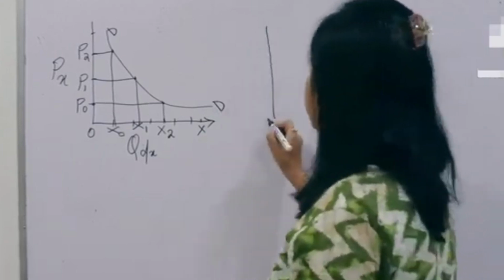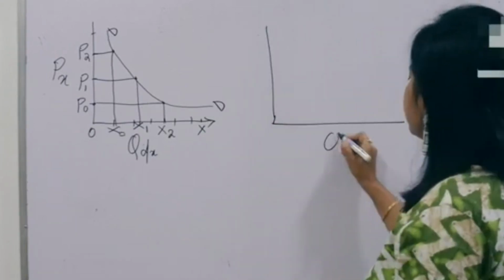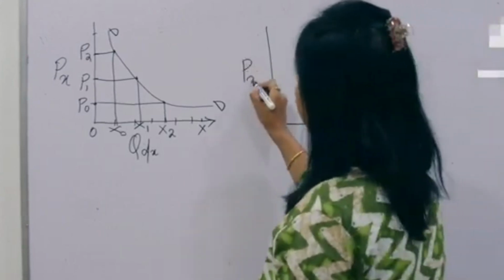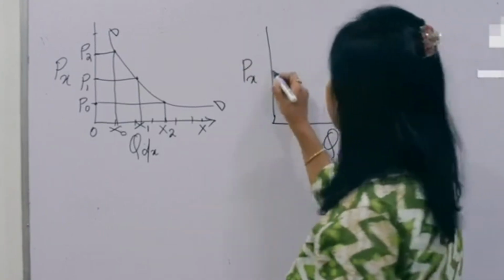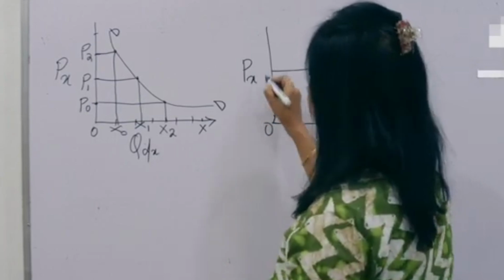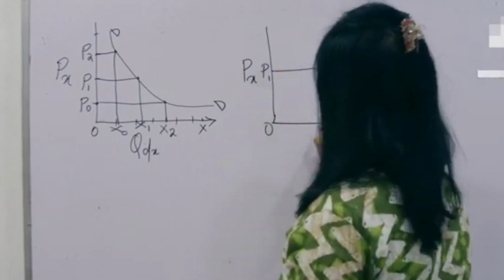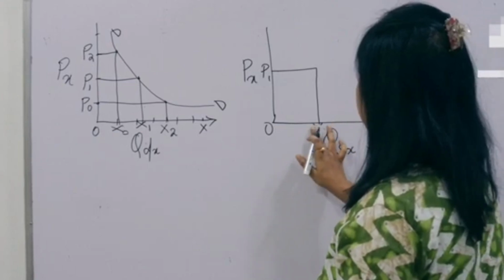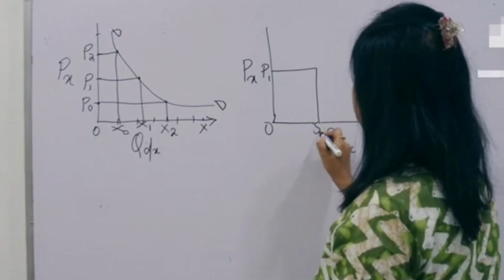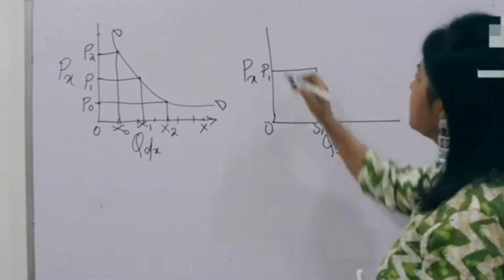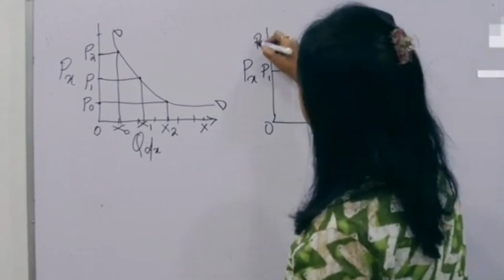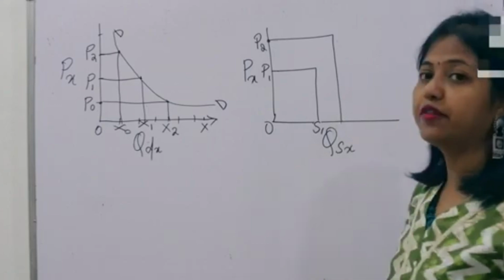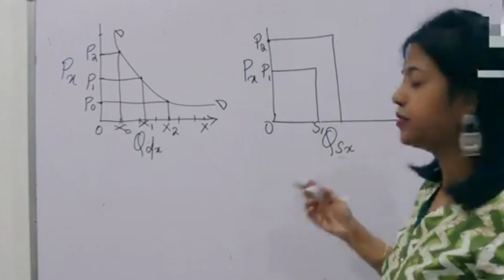But what happens with the supply? Suppose this is the quantity supplied of a commodity X, and this is the price of the commodity X. Suppose we start with this price OP1 and the supply is OS1. As the price increases from OP1 to OP2, the supply will also increase because the supplier will be happy to sell more at a higher price.